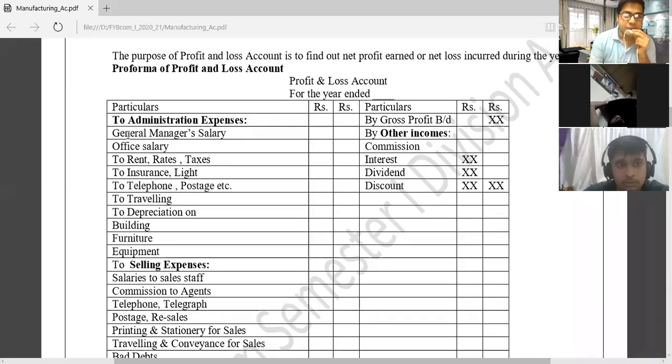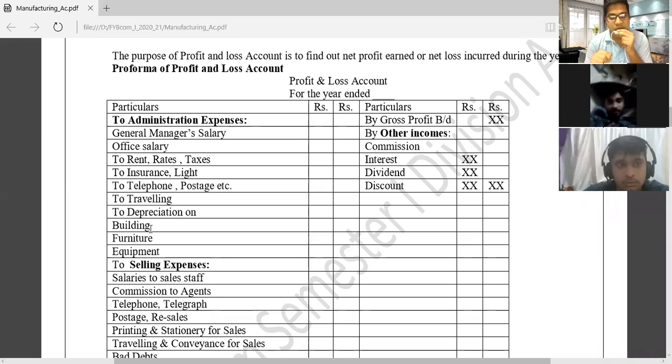Now, for example, general manager salaries, office salaries, rent, rates, taxes related to the office. It is an office expense. Office insurance, lighting, telephone expenses, postage, office traveling, depreciation on building. It is an office building.